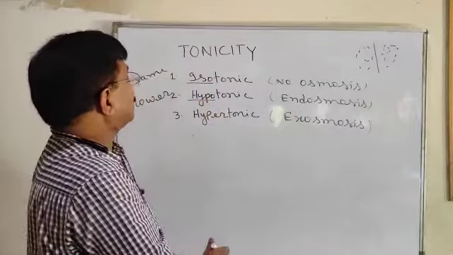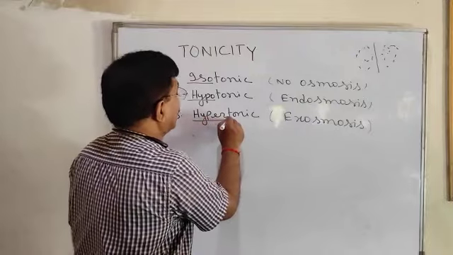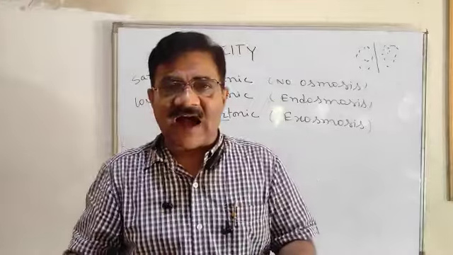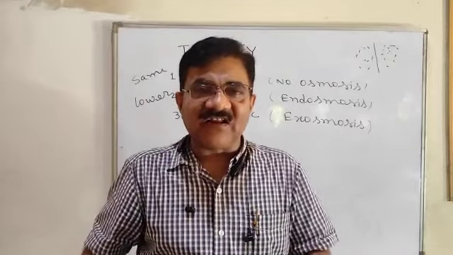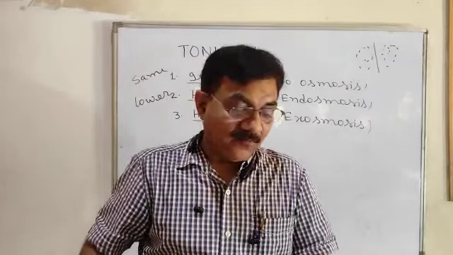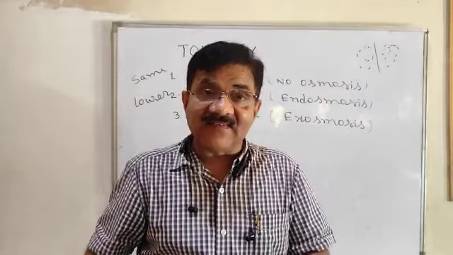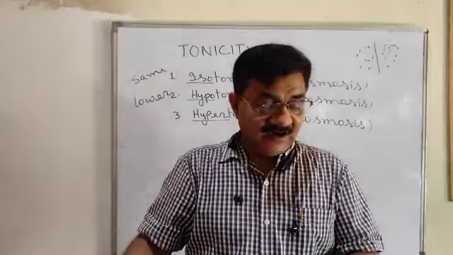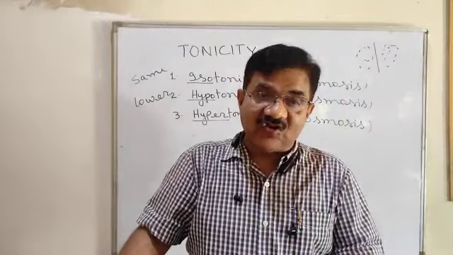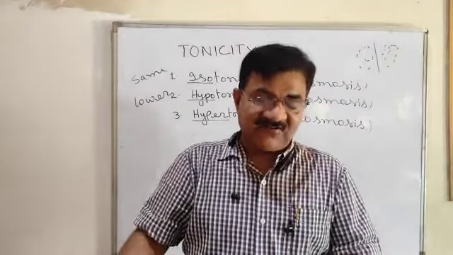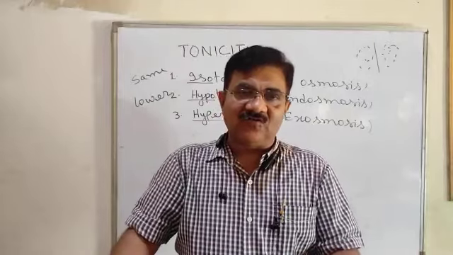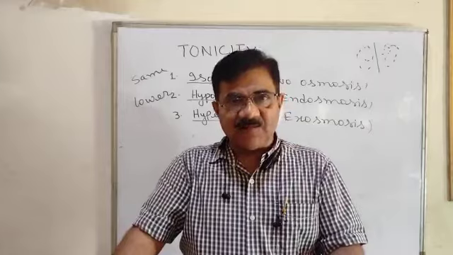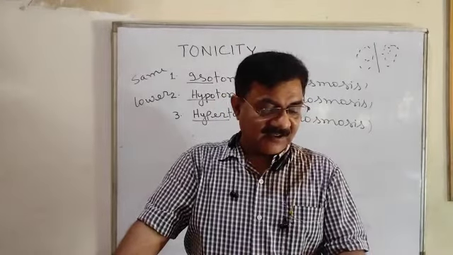Just opposite to hypotonic is hypertonic. Hyper means more. Outside the cell, the concentration of the solution is more. Then in this case there will be shrinkage of the cell. That is called exoosmosis. So dear children, tonicity we have understood: the three types of tonicity are isotonic, hypotonic and hypertonic.